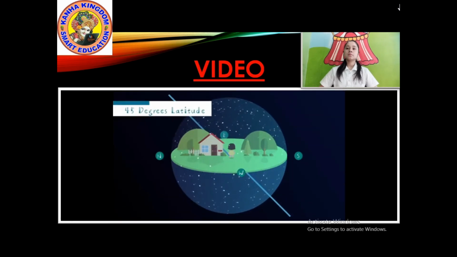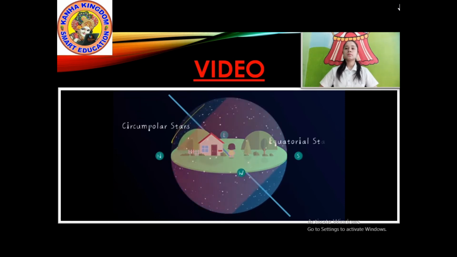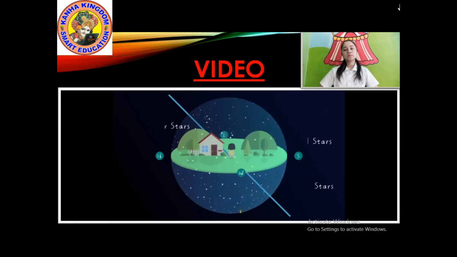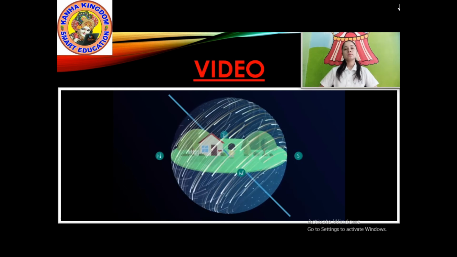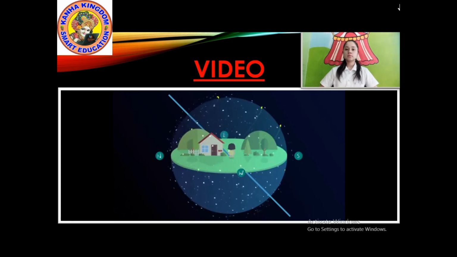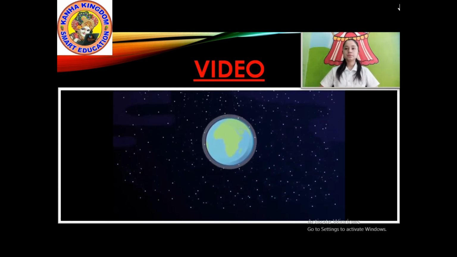The revolving paths of stars differ depending on the observer's latitude. At mid-latitudes, we can see three types of stars: circumpolar stars, equatorial stars, and never-rise stars. Circumpolar stars do not fall below the horizon, never-rise stars do not rise above the horizon, and equatorial stars float on the horizon. Let's learn more about these stars based on their coordinates.